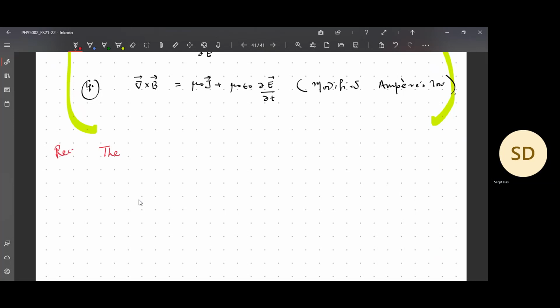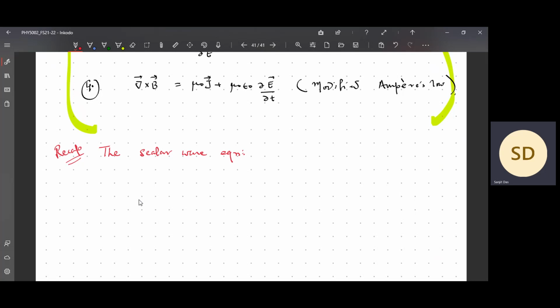a recap. The recap is the scalar wave equation, which we have seen in some previous classes, initially when talking about transverse motion in the string.